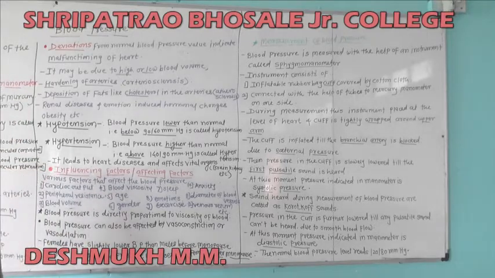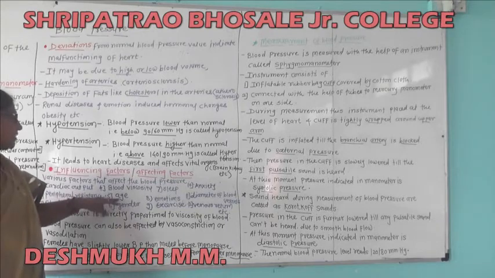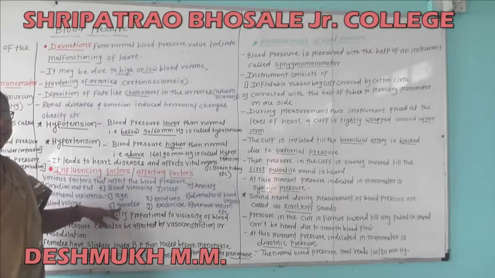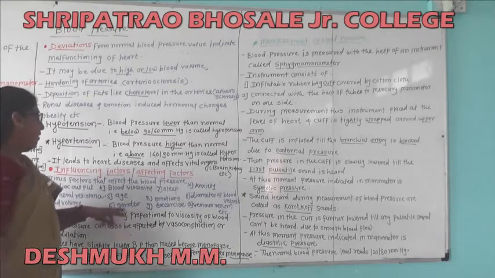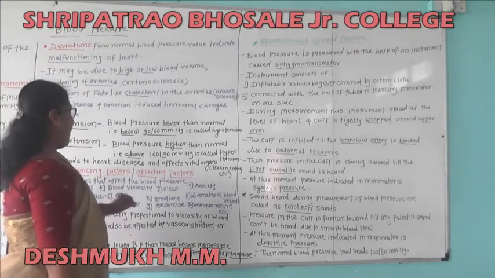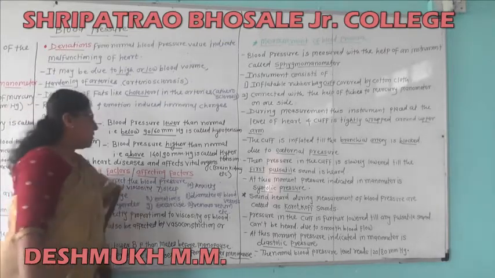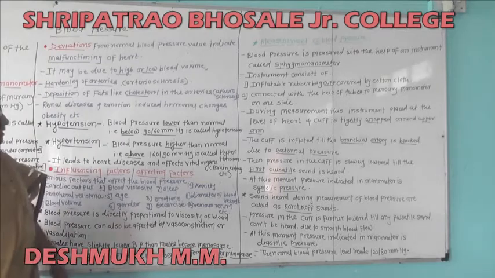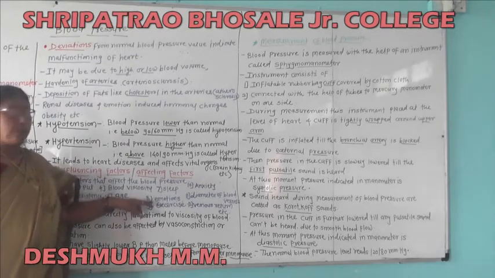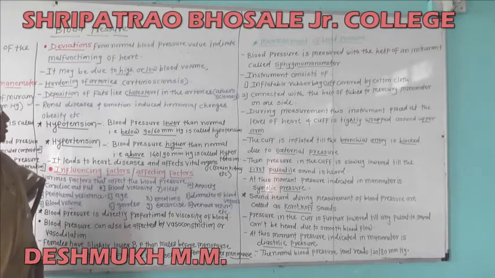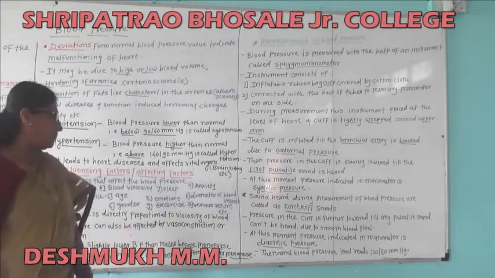Next is the age. The next factor is the gender, that is male or female. The next, sleep. Next factor is the emotions. The next factor, exercise. Then anxiety.